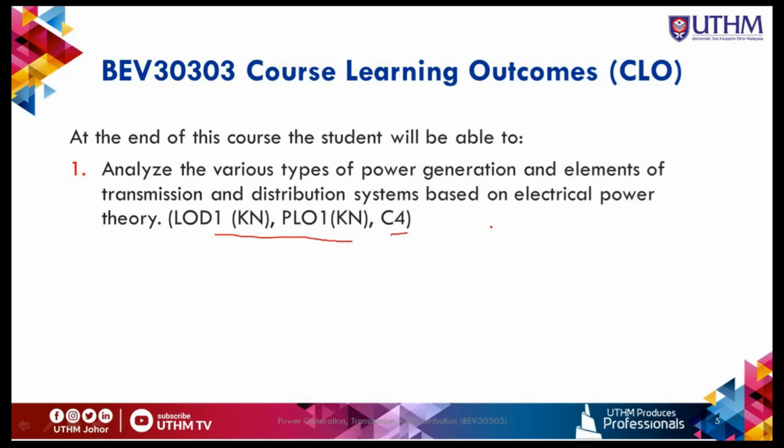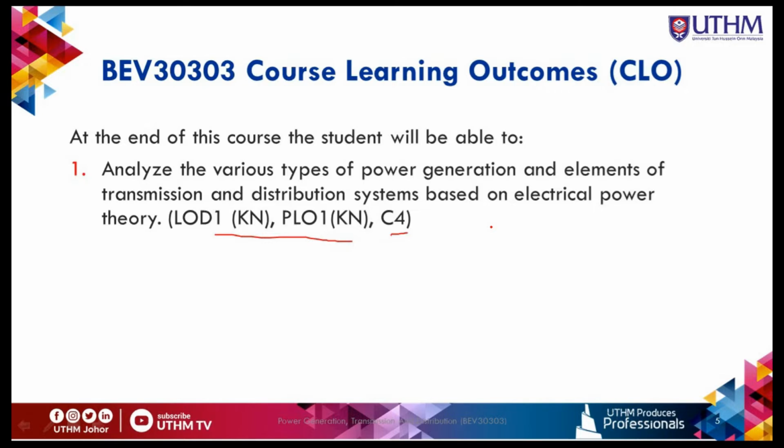So for information, for our programs, we have two agencies that we need to follow. The first one is the MQA, Malaysian Qualification Agency, and the second one is EAC, Engineering Accreditation Council.